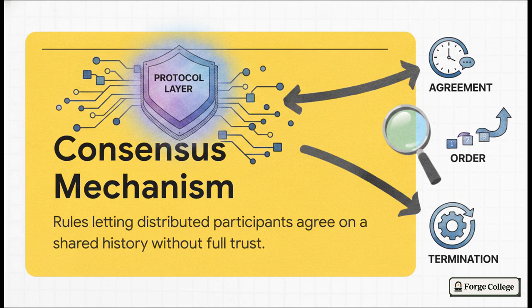First, agreement. So everyone records the exact same history. Second, order. So the sequence of events actually makes logical sense. And third, termination. And termination is surprisingly crucial, because without it, the network just gets stuck debating forever and never actually makes any progress. It literally forces a system to make a call and move forward.